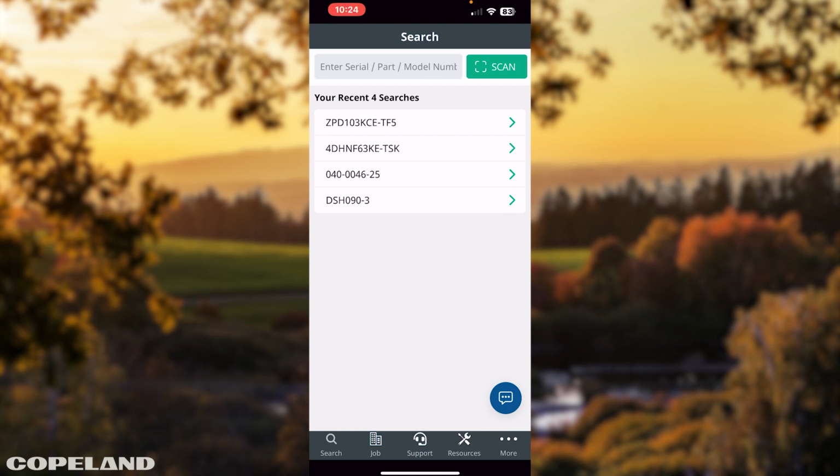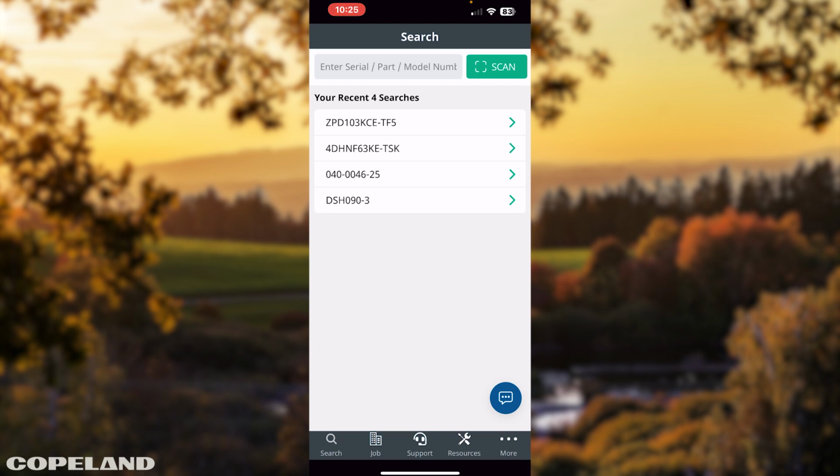This video will cover the What's Inside feature. To benefit from this video, you must have downloaded the Copeland Mobile app to your cell phone. If not, you need to visit your app store, enter Copeland Mobile in the search engine, select Copeland Mobile, then download Copeland Mobile to your cell phone or view the Copeland Mobile app download video below.